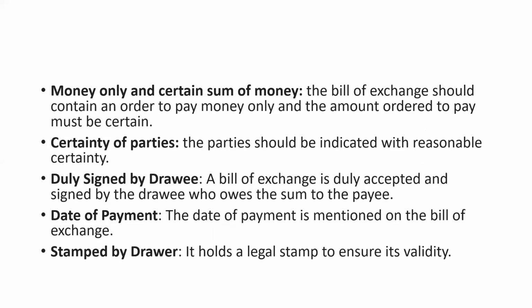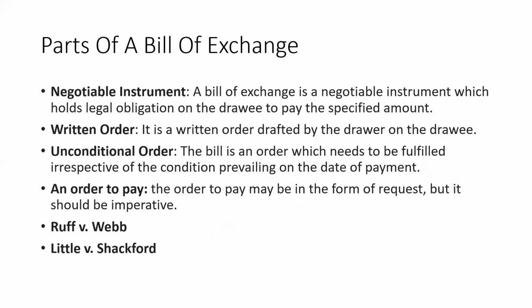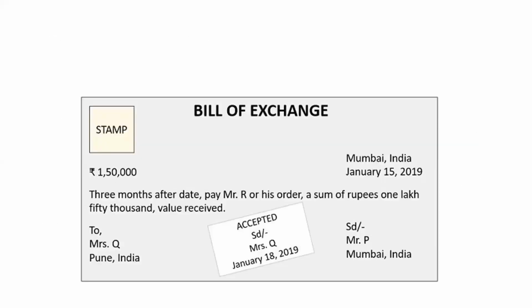Okay. And certainty of parties. What do you mean by certainty of parties here? It says that the parties' names should be mentioned. Are you able to see here? Mr. Q, Mr. P, Mr. R. These are the parties. Who has drafted it? It is drawn by Mr. P. On whom it is drawn?